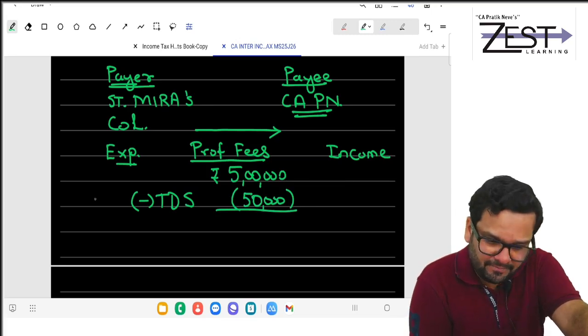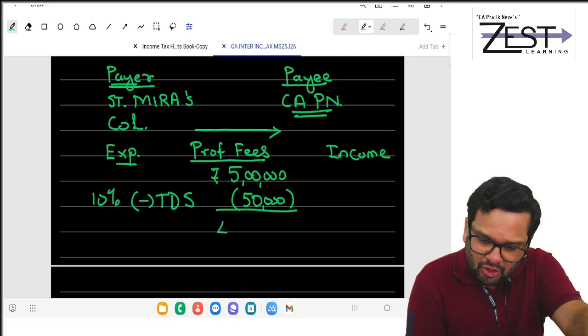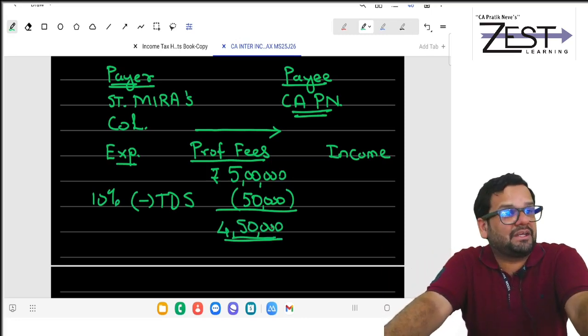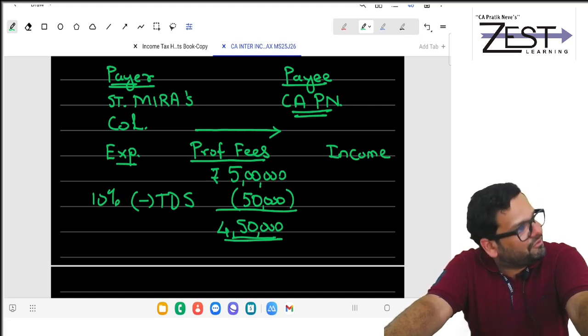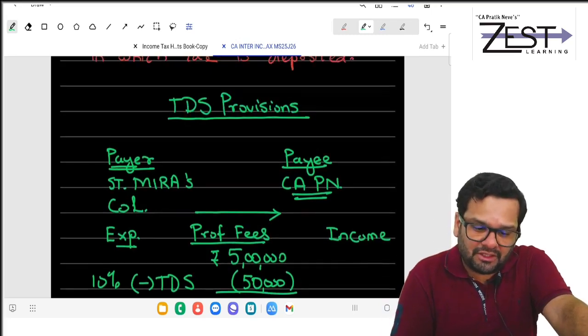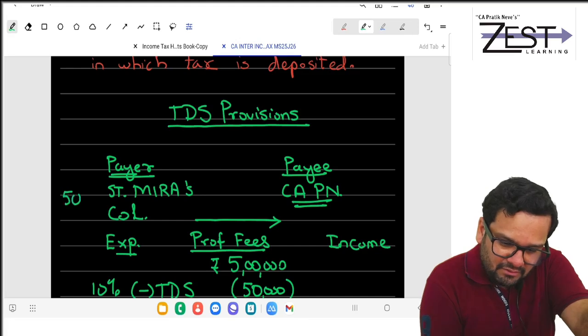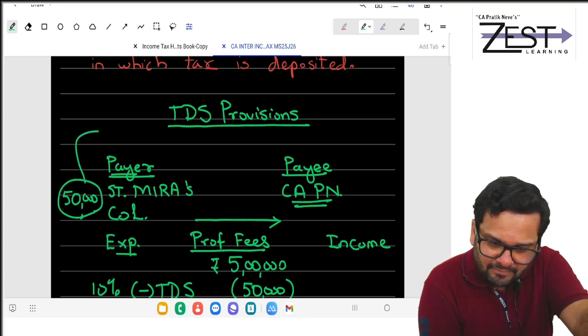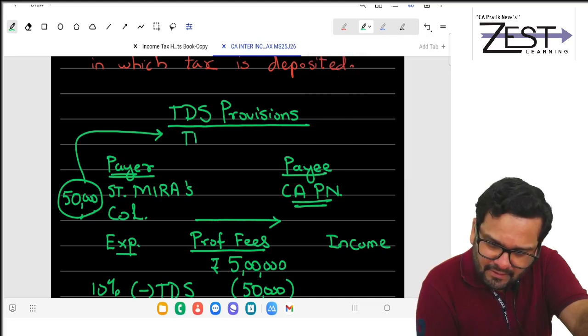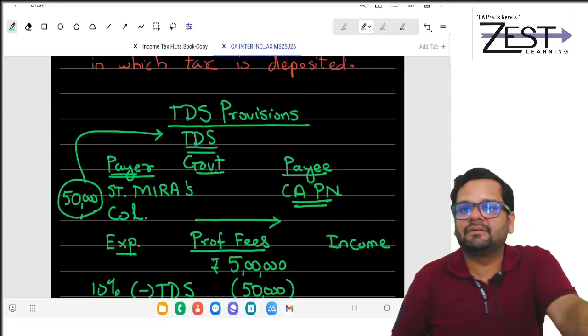Check 10%, 50,000. So how much will I get in my bank account? If I have done billing of 5 lakh, I am expecting in my bank account 4.5 lakhs. I am never expecting 5 lakhs. 50,000 this payer will take and deposit as what? TDS. With whom? With government.